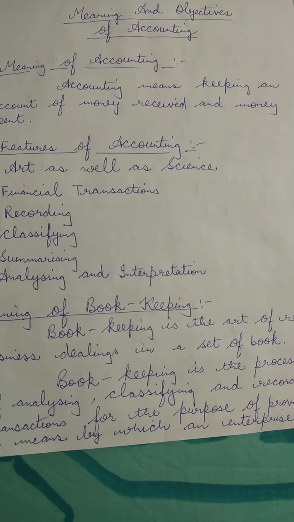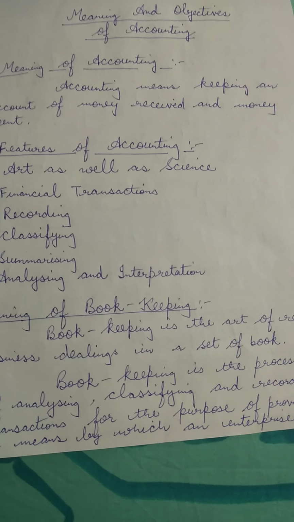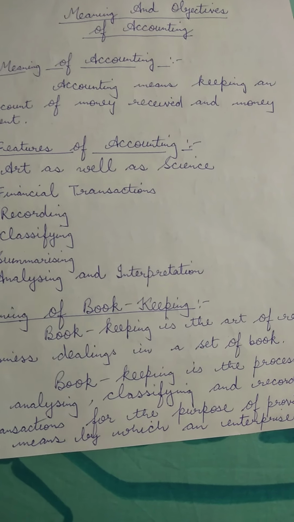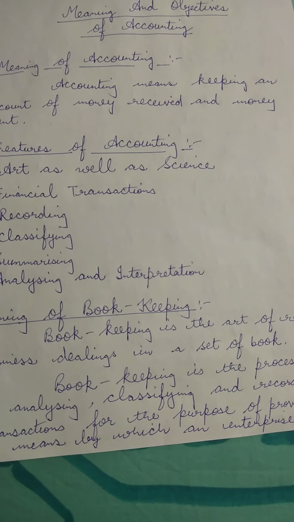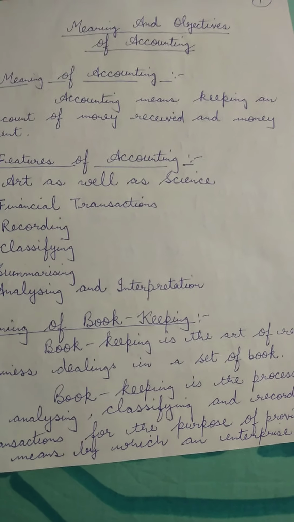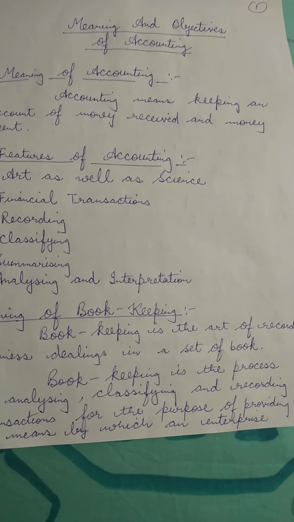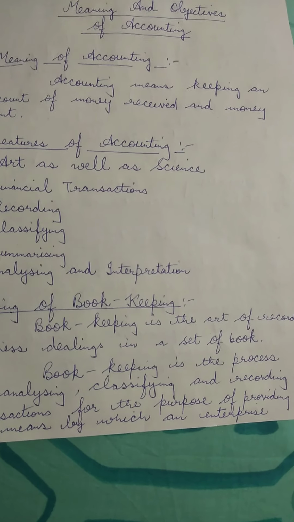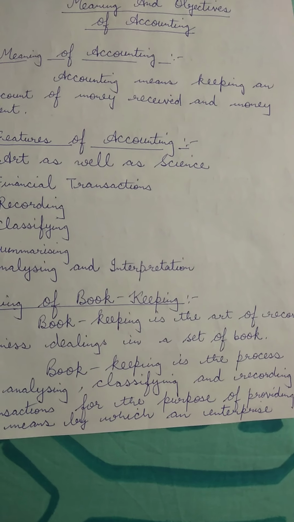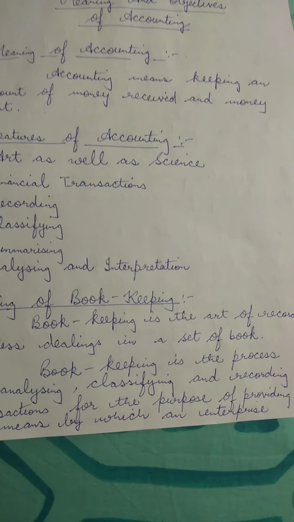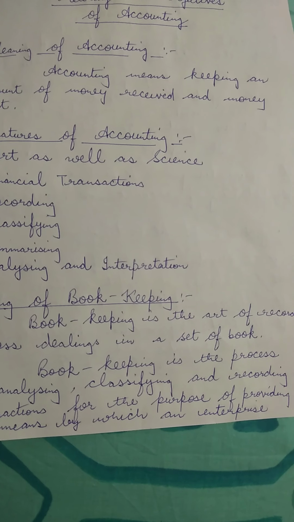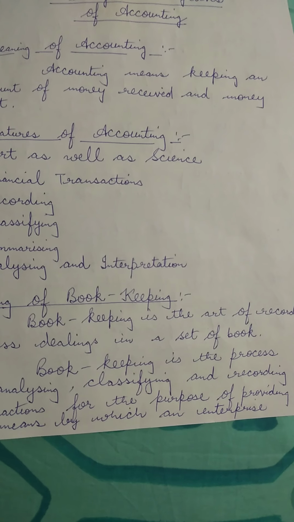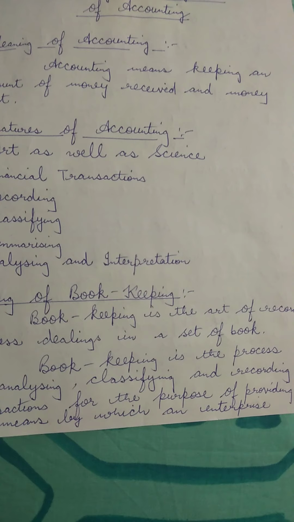So let us know what we mean by the process of accounting and what all it includes. Children, accounting is a systematic process of identifying, recording, measuring, classifying, verifying, summarizing, interpreting, and communicating financial information.